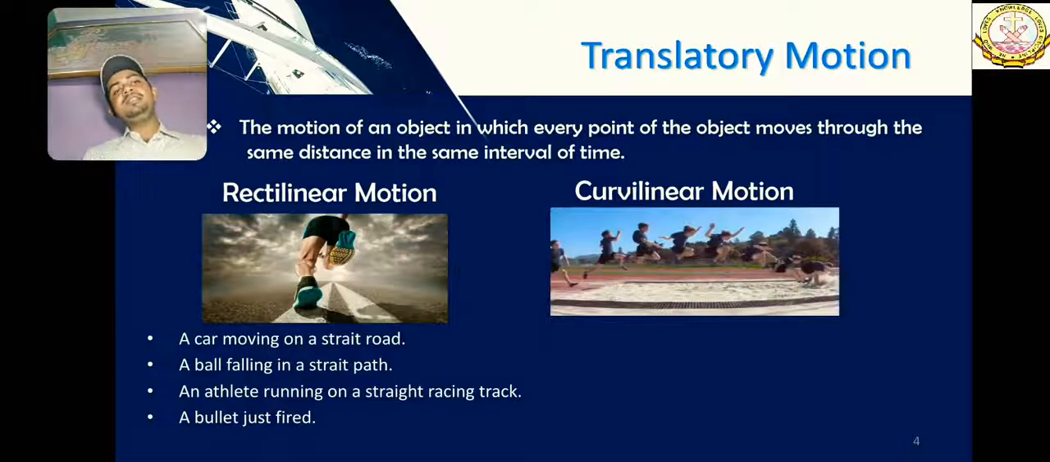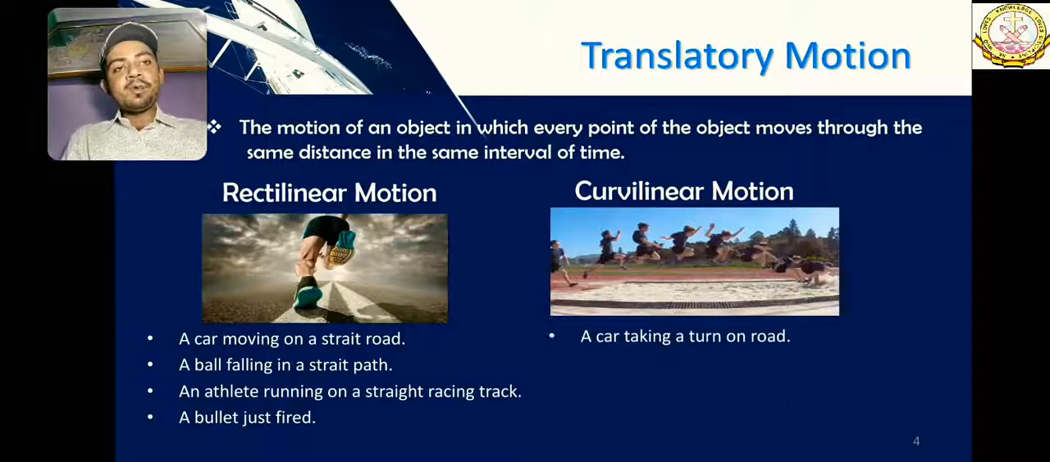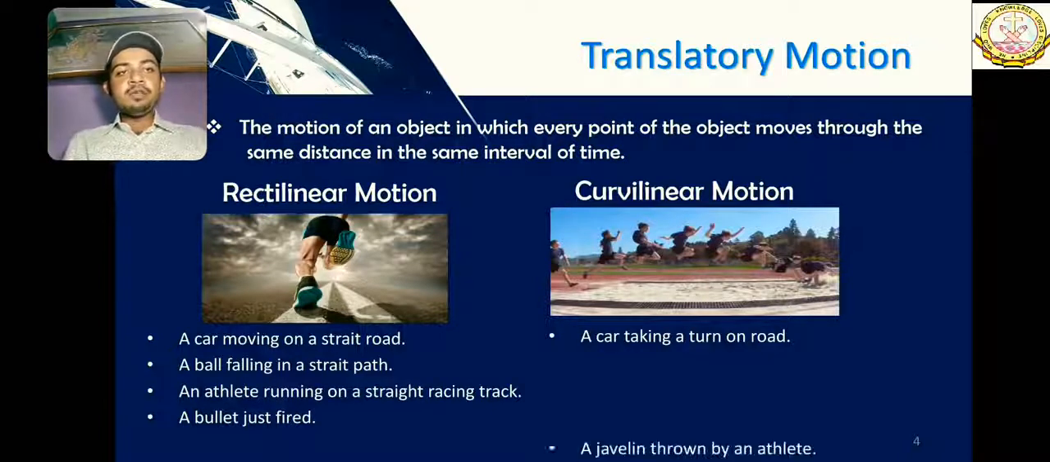As you can see, this child in this image is jumping, and these are different snaps taken at different time frames to show the path which he is traveling. So this type of motion is called curvilinear motion, in which the whole object is moving together, but it is making a curve, not on a straight line. A few more examples are a car taking a turn on a road. As we saw that Ferrari taking a very nice turn, that was also curvilinear motion.